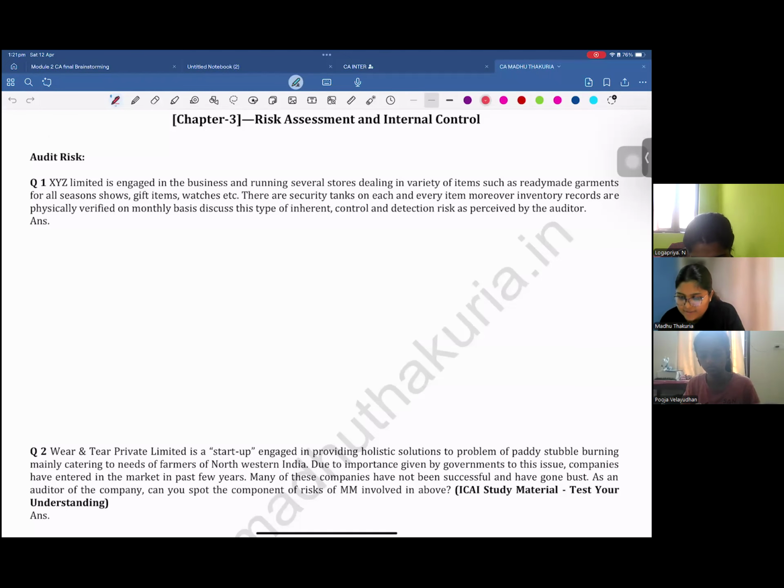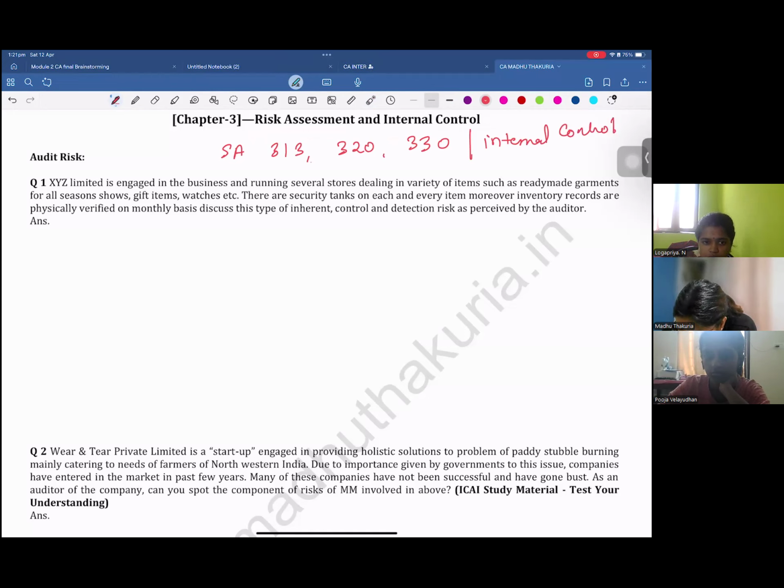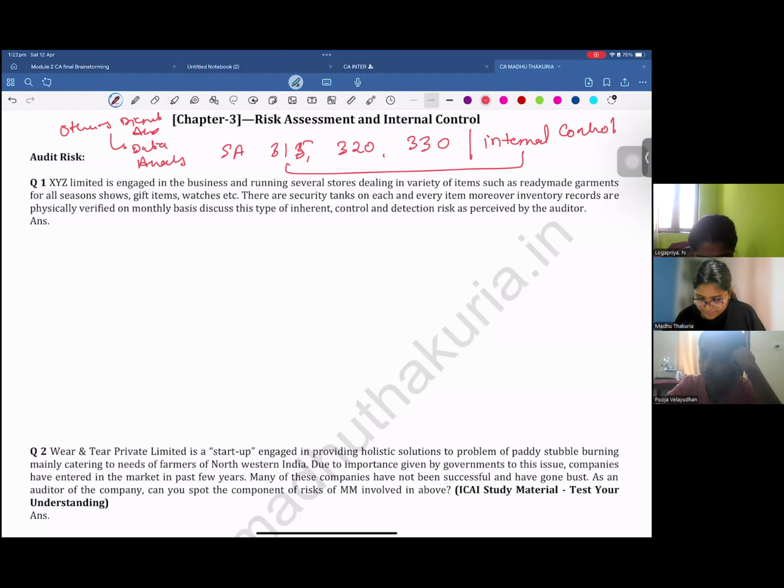All right, let's start with chapter 3, risk assessment and internal controls. This standard comprises SA 315, 320, 330. Other than that, there is a concept of internal controls, which is actually aligned with 315 only. Then there are some other concepts like digital audit, data analytics, and all. Now, let's go to the first question.